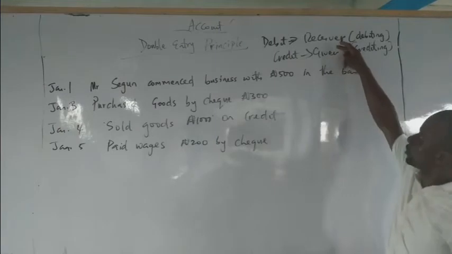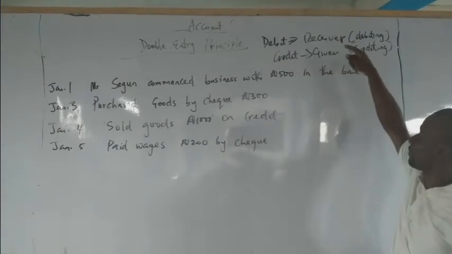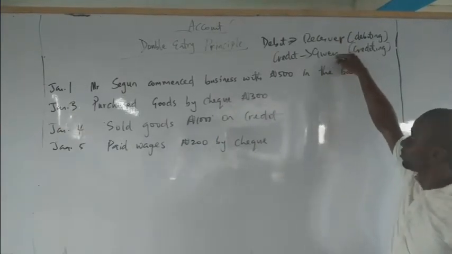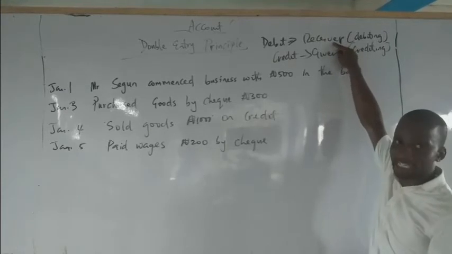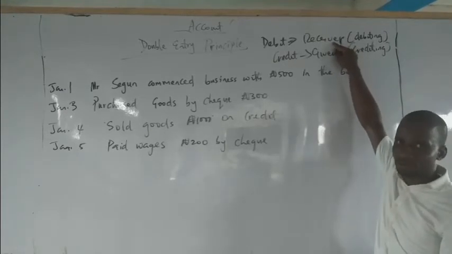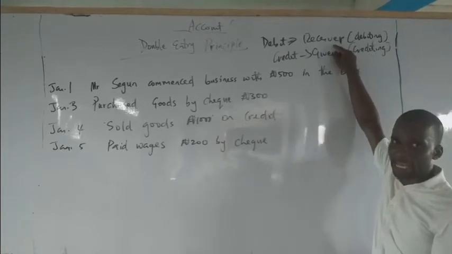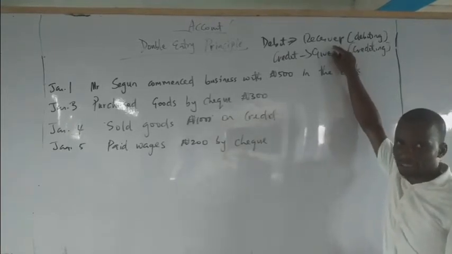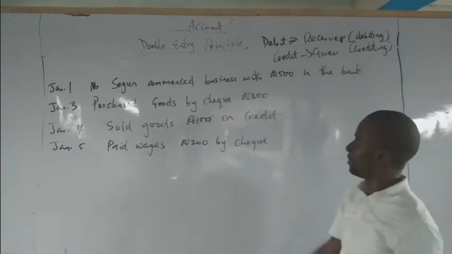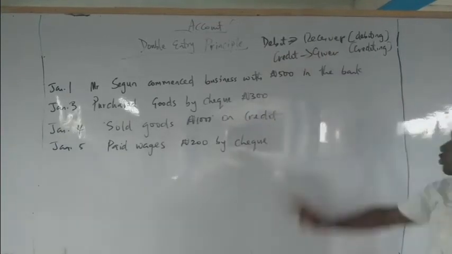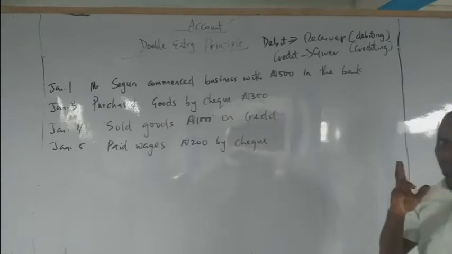That means once one person is giving, another person must be receiving. You can't have only one person in a transaction. You can't have only one person receiving. There must be a giver and a receiver. Gotten it? Okay? Now, what this means is that two accounts are always involved.